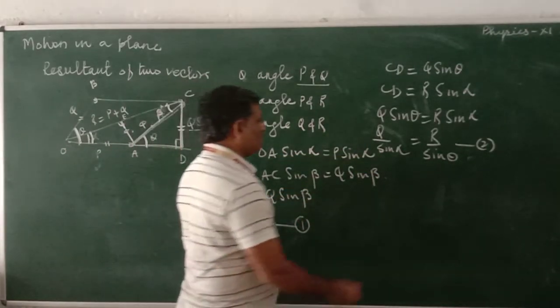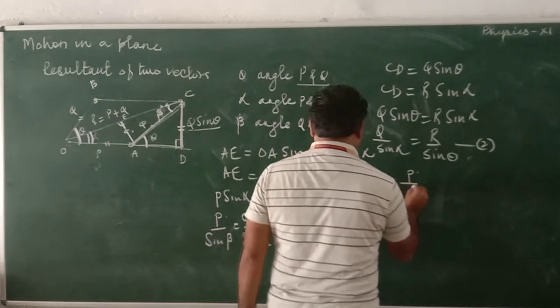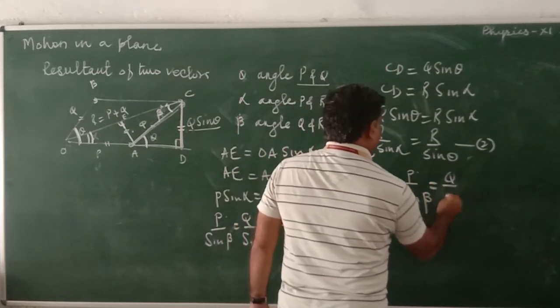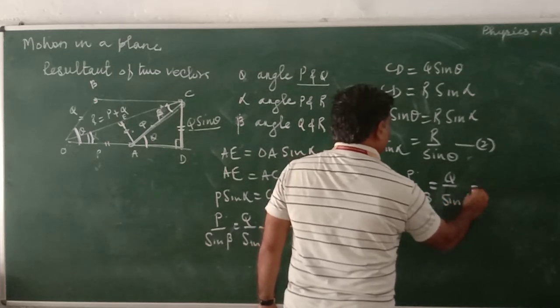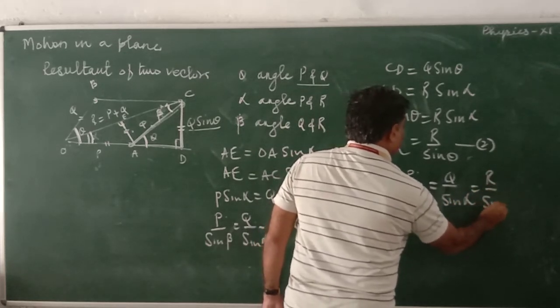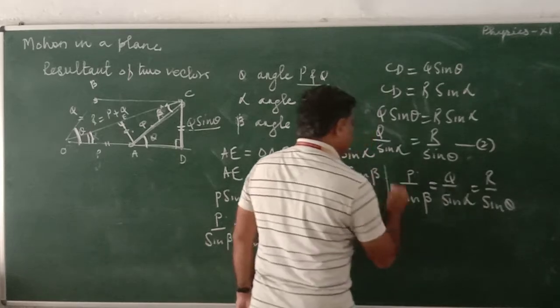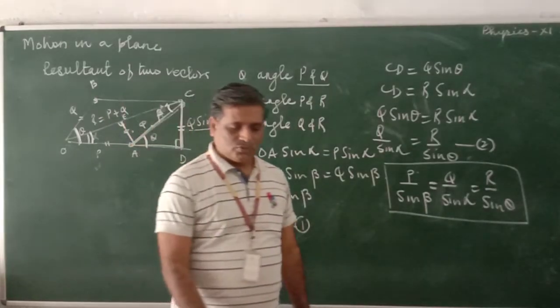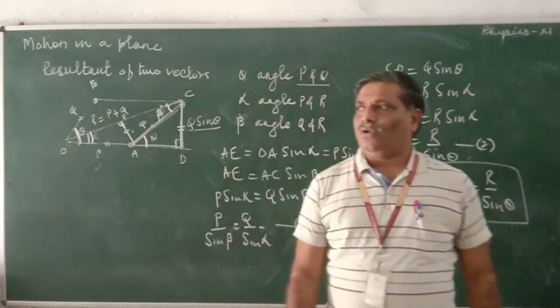You can write all these things together: P divided by sin beta, Q divided by sin alpha, R divided by sin theta. This one we call the sine law.